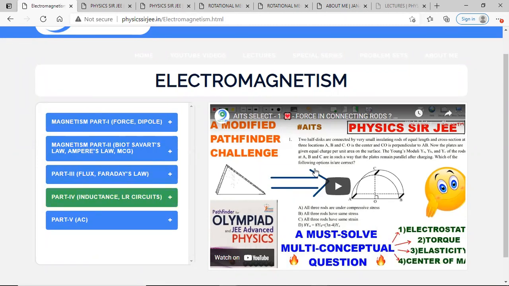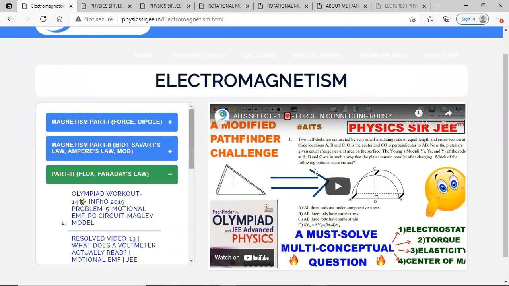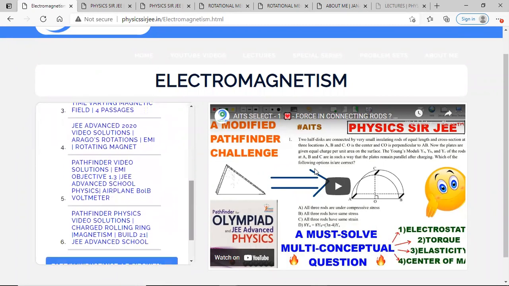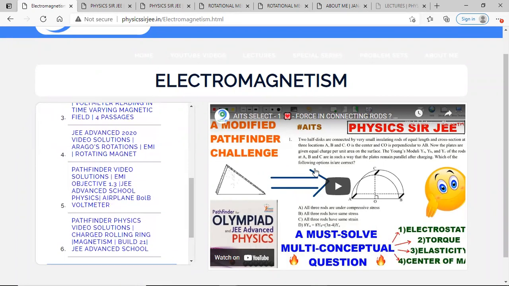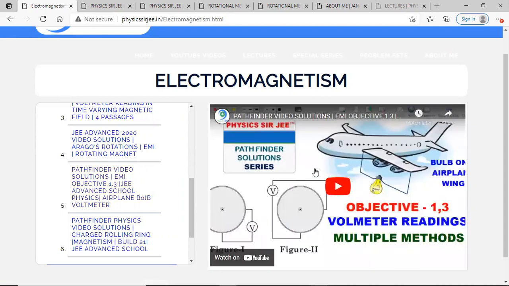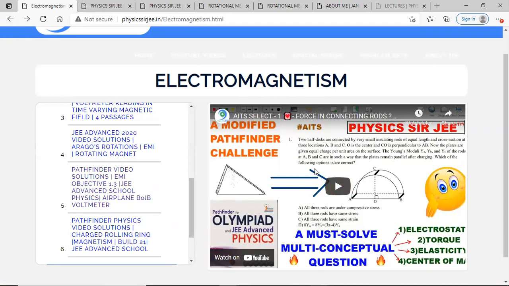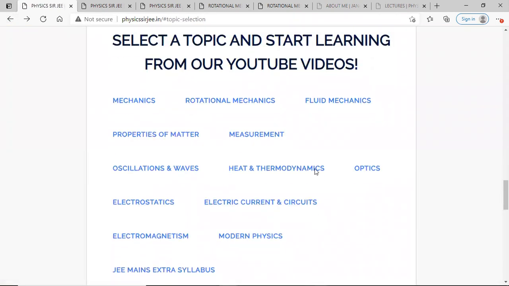For example, if you want to go ahead with flux and Faraday's law, all the videos from YouTube at present have been embedded here. Let's suppose you want to find the pathfinder video. If I press it here, you could see on the right side that video along with the thumbnail. You can either watch it here by pressing it, or you can watch on YouTube. Can you see that link? You directly land on the YouTube page of this particular video. So that's the advantage of surfing through this website where all the topics have been listed.